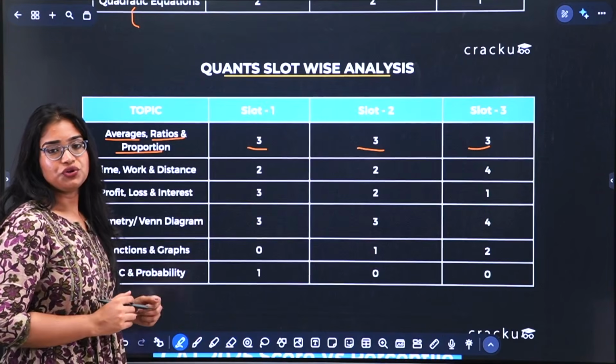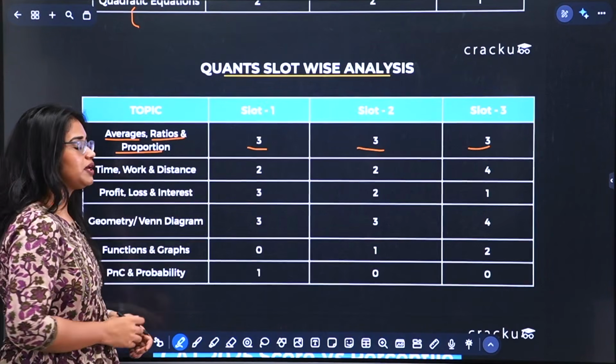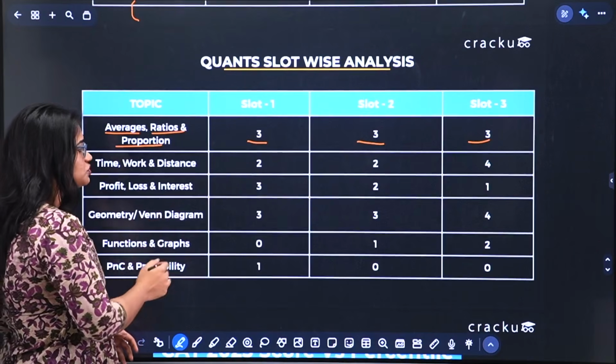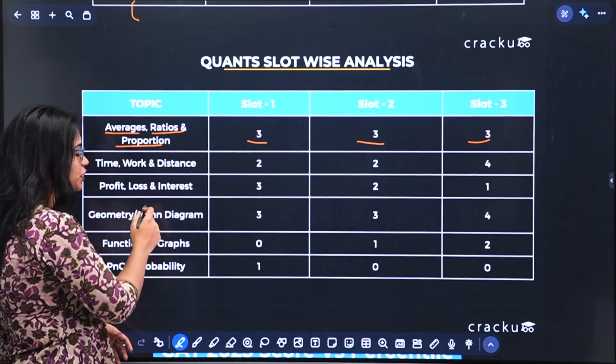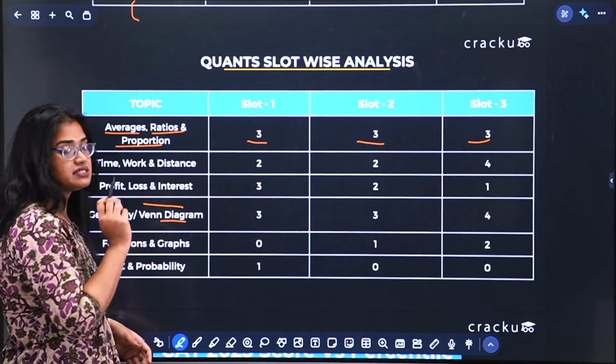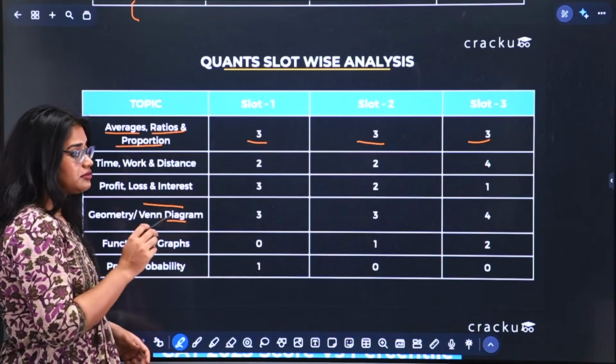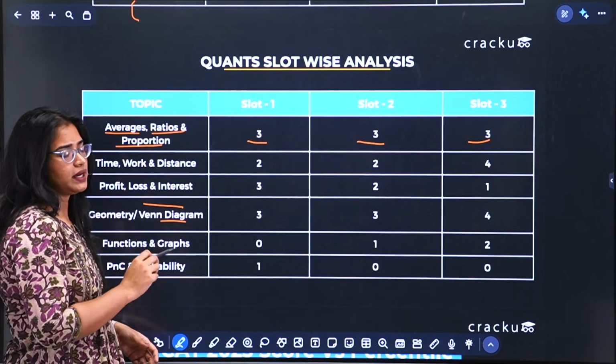Now the thing to note over here is that this is not going to be constant. That is, the distribution of questions across each of these topics is not going to be the same, but the weightage is going to be the same. That is, your arithmetic and algebra will always have a higher weightage in the quant section.